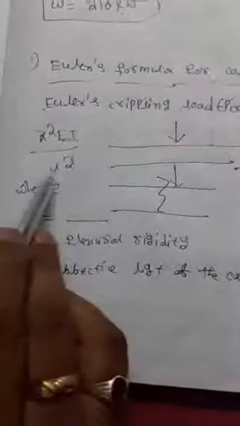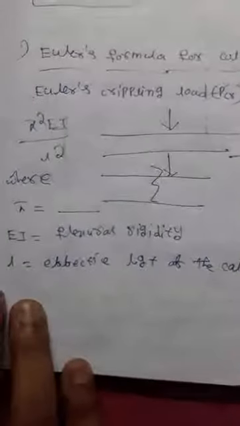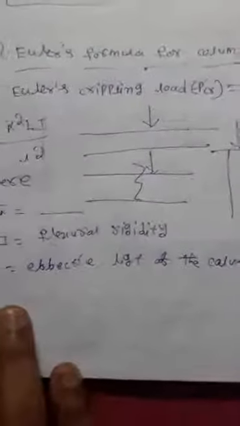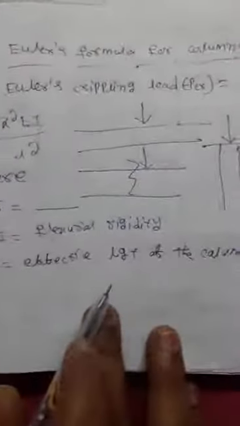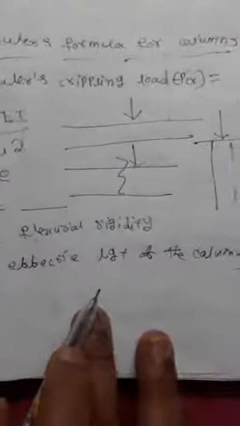In this term, what is the EI? EI is nothing but flexural rigidity. And what is the L? L is nothing but the effective length of the column.